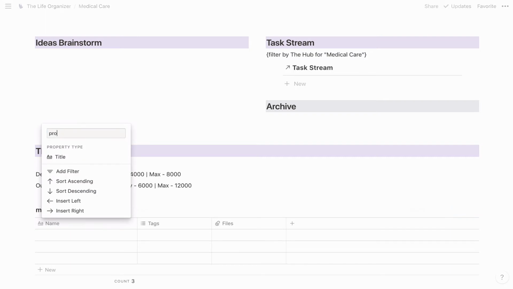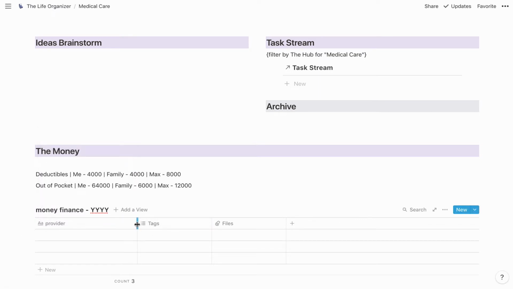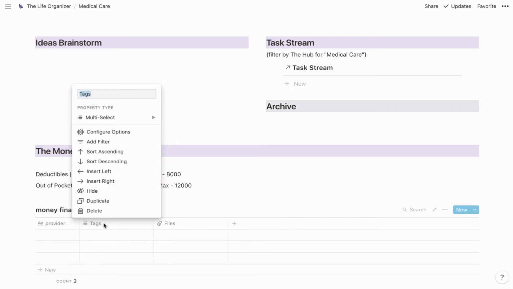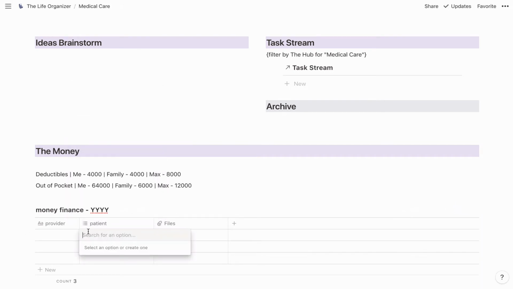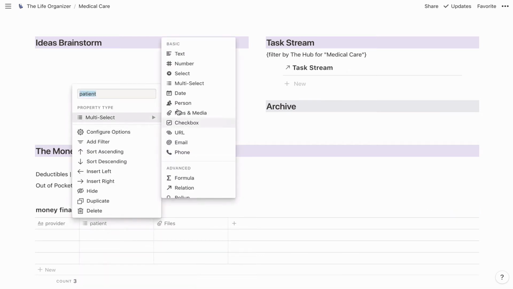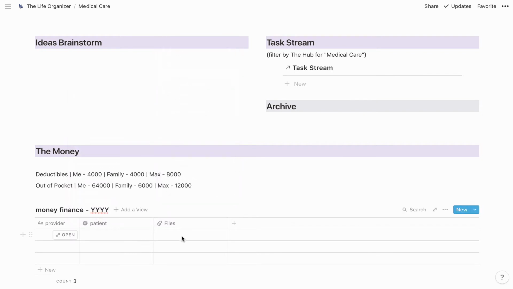Okay, so I'm going to change this to provider. This one's going to be the patient. And I actually want it to be single select. I just made it multi-select so I could quickly get that information in there.